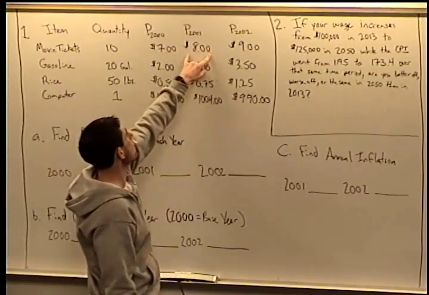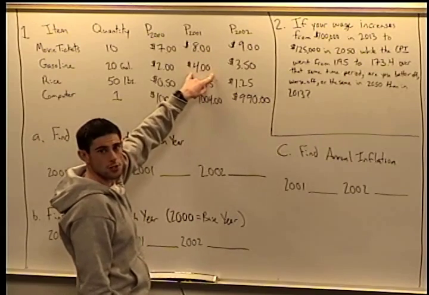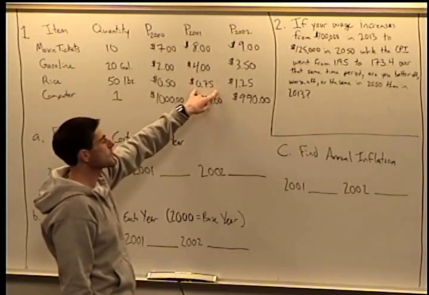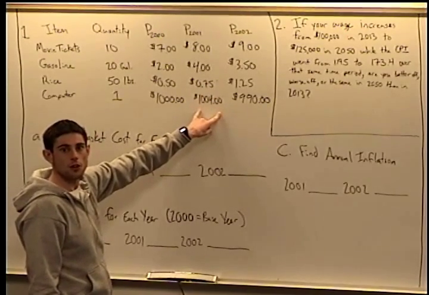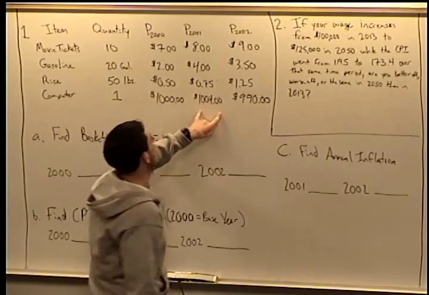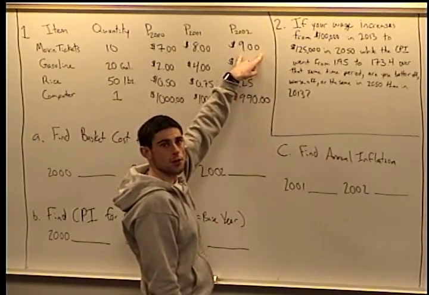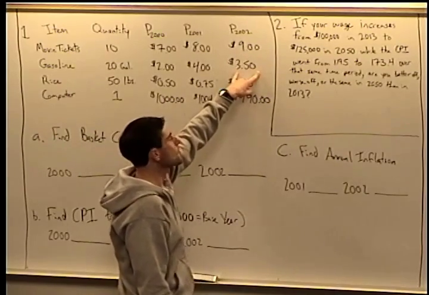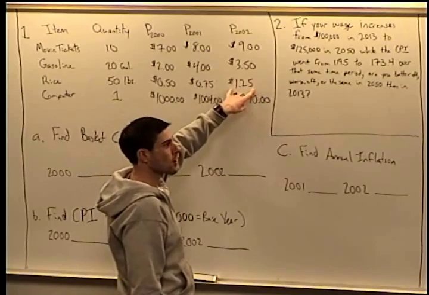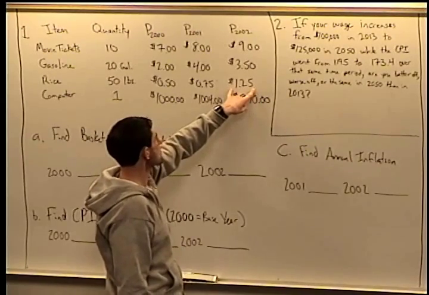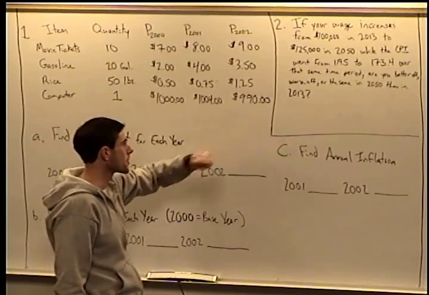The price in 2001 is $8 per movie ticket, $4 per gallon of gas, 75 cents per pound of rice, and $1,004 for the computer. And then finally, the price in 2002 is $9 per movie ticket, $3.50 per gallon of gas, $1.25 per pound of rice, and $990 for the computer.